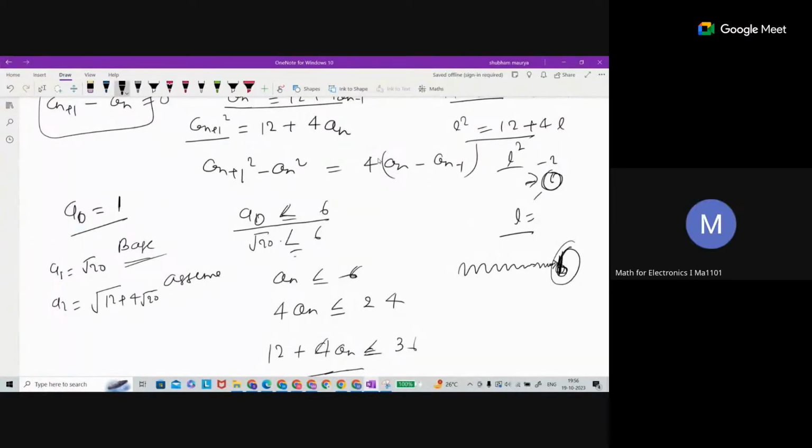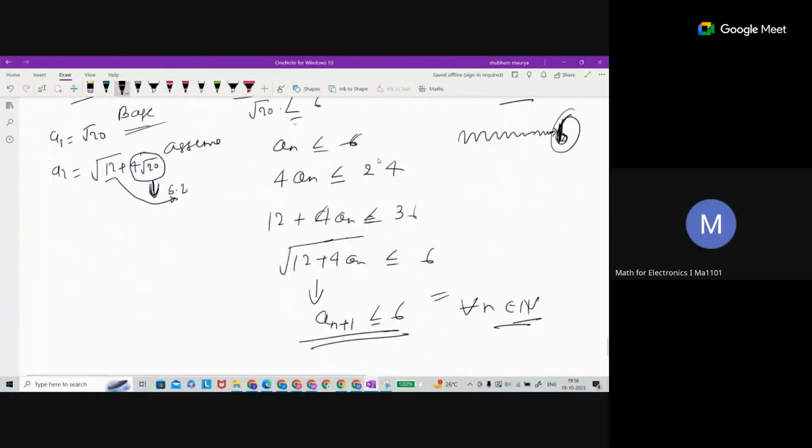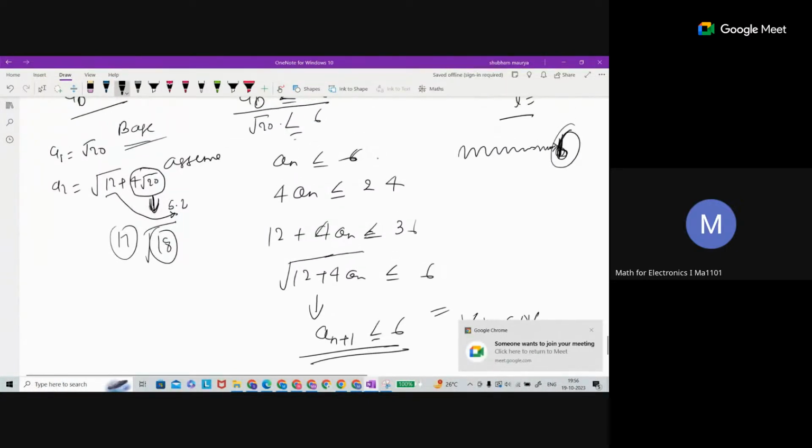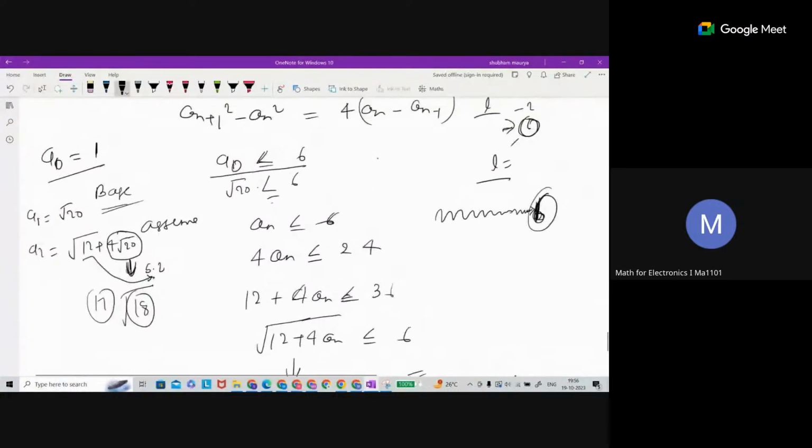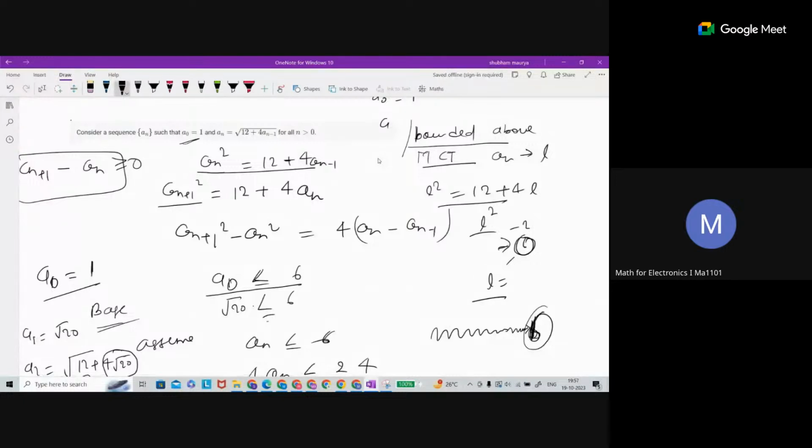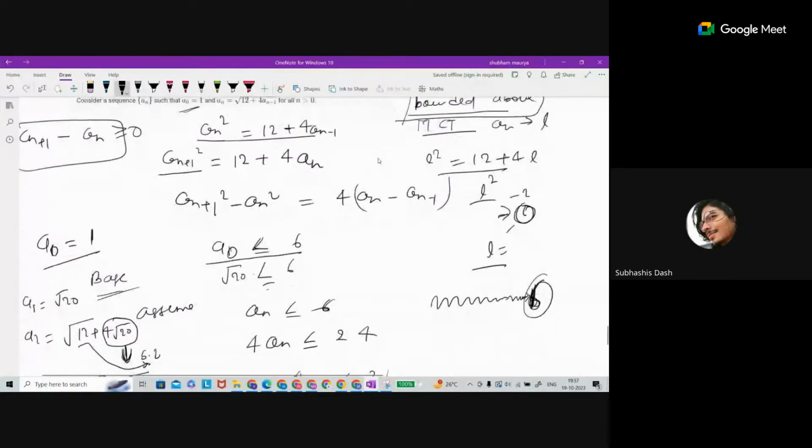So roughly, what is this amount? 5.29, sir. Roughly it will go more than 20 because it is increasing. I think this is the only way, after assuming this is bounded. The values were not correct: a1 will be 4 and a2 will be root 28. Yes, sir.